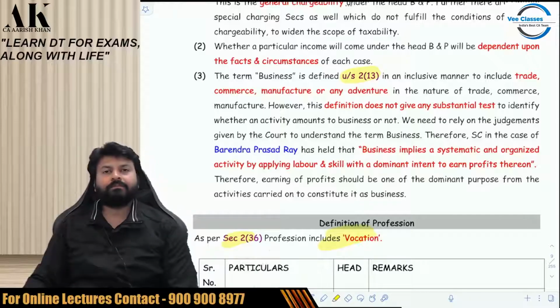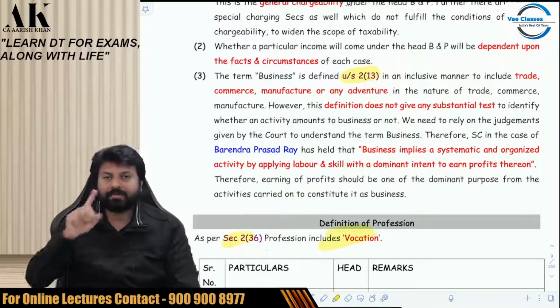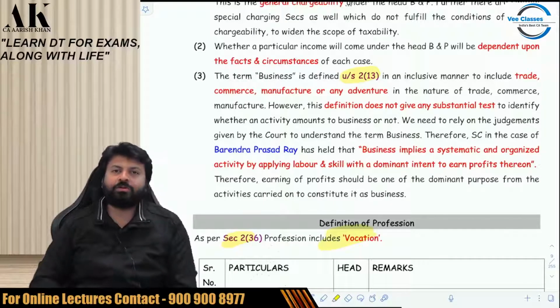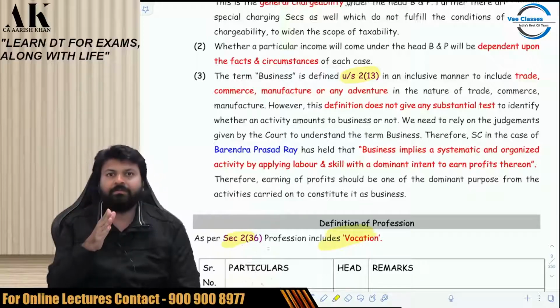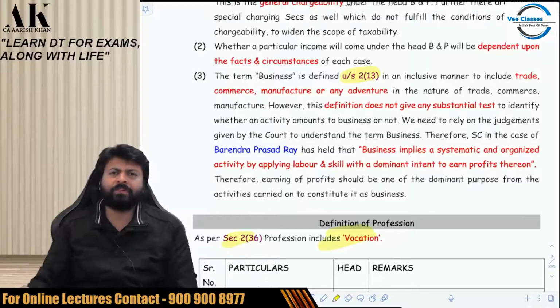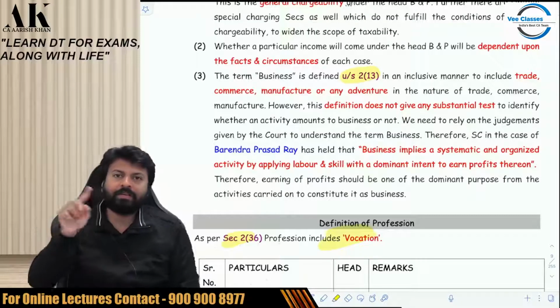So now, there are some debates which we have to solve. Listen carefully, what are the debates? We will try to solve all of them. When will the income come under PGBP and when will the income come under CG? There is a very thin line of difference between the two. When will the income come under IFOS and when will the income come under PGBP?